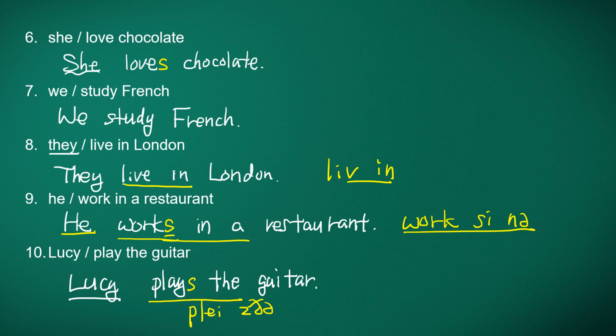Lucy plays the guitar. Let's read the sentences one more time. She loves chocolate. We study French. They live in London. He works in a restaurant. Lucy plays the guitar.